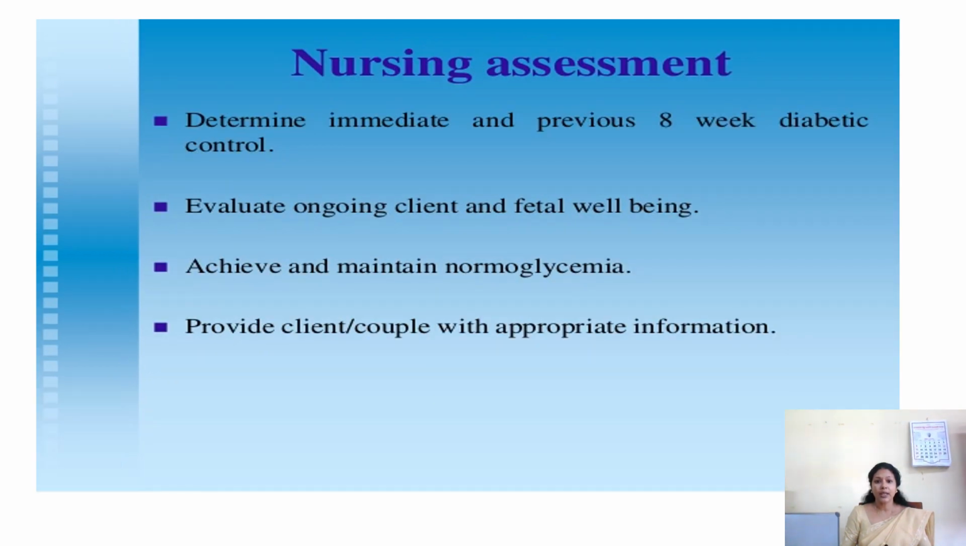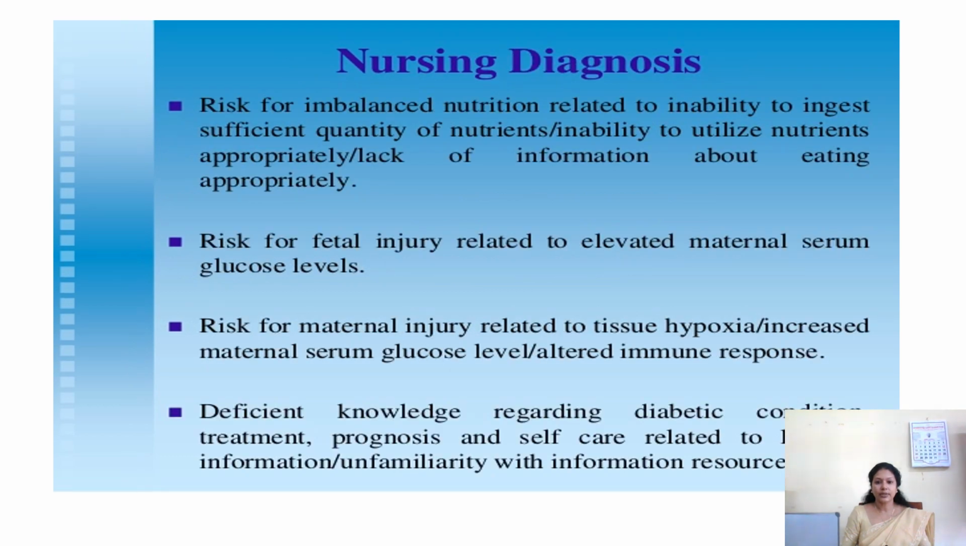Nursing assessment: determine the immediate and previous 8-week diabetic control, evaluate ongoing client and fetal well-being, achieve and maintain normoglycemia, and provide the client with appropriate information. The nursing diagnoses include risk for imbalanced nutrition related to inability to ingest sufficient quality of nutrients, inability to utilize nutrients appropriately, and lack of information about eating appropriately.